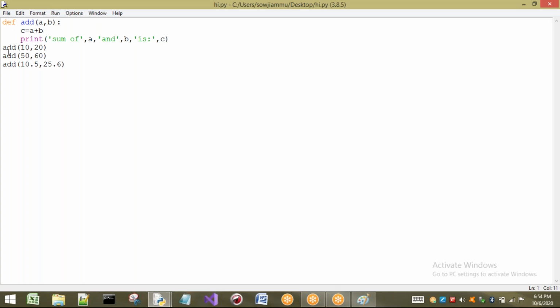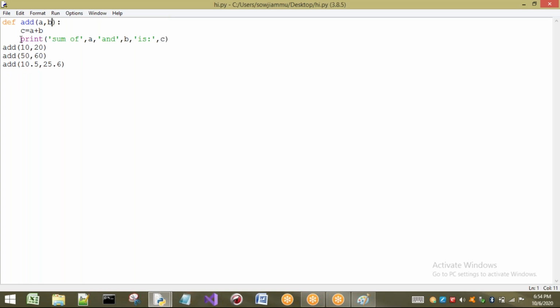And here we have observed what? Function calling. When I write this statement, this indicates I am calling this function, so the control goes to this function, it executes these statements, and it comes back to the next line. Again I am calling add only. Again the control goes to the add function, the statements of add are executed, and again after completing, it comes back here. How does your interpreter know that the function ends here?